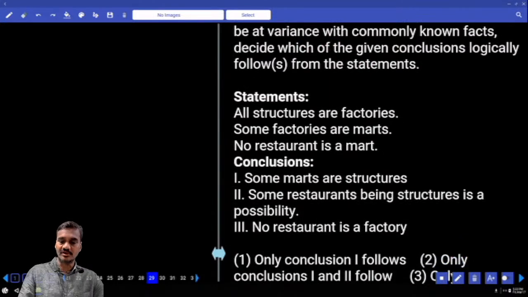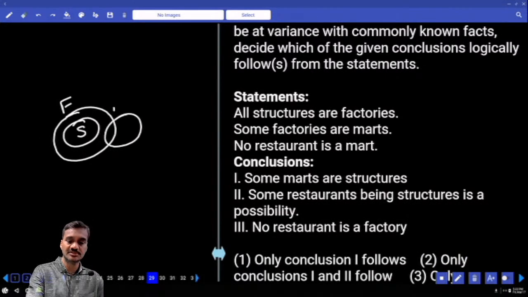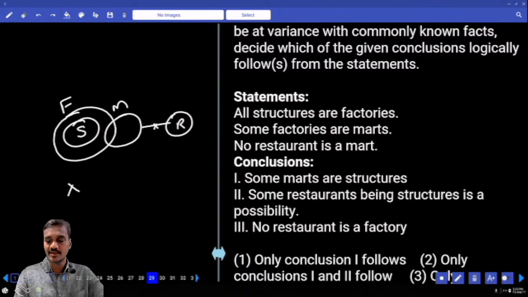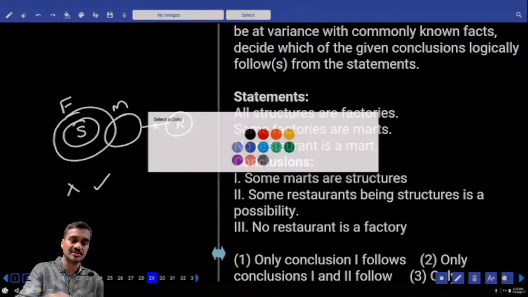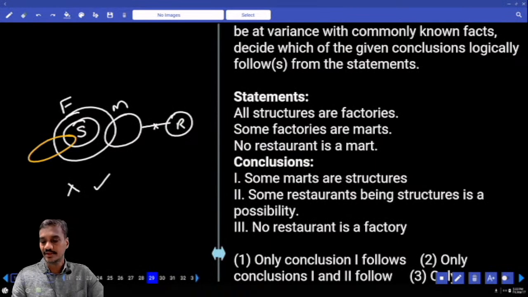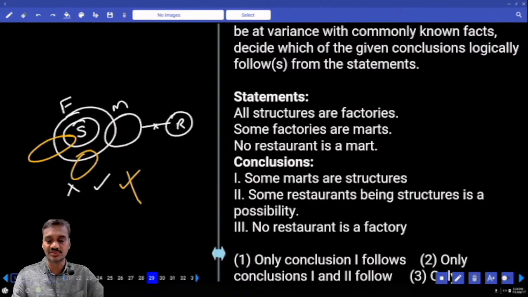And the 29th one: all these structures are factories, and some factories are motts, and no restaurant is a mott, no intersection between restaurant and mott. And some motts are structures, mott and structure, that is false. And some restaurants or structures is false. Some restaurant or structures is possible. Now possibility is a chance on some restaurants or structures. Possible. And next one, no restaurant is a factory, as of now it is true. It falls under some restaurant or factories.